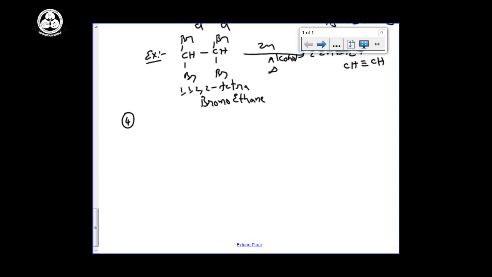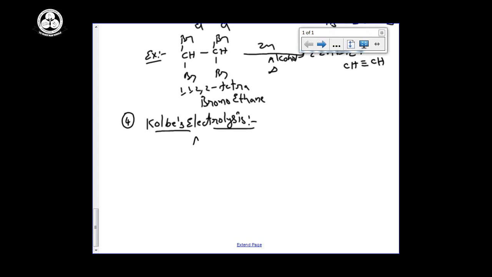One of the most important named reactions, that is Kolbe's electrolysis. Kolbe's electrolysis or Kolbe's reaction. So Kolbe's electrolysis we always use for the preparation of alkenes or alkynes from acids.